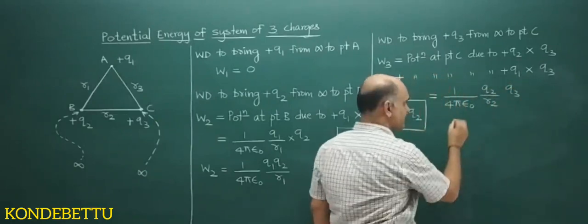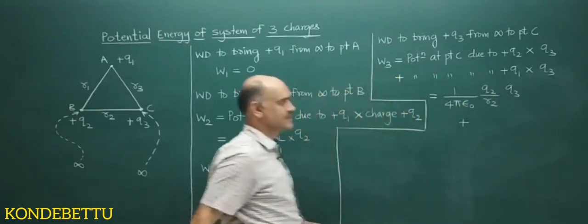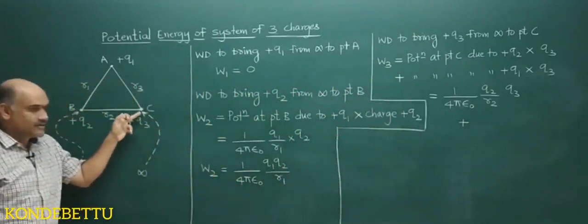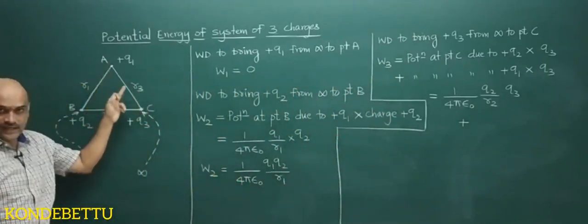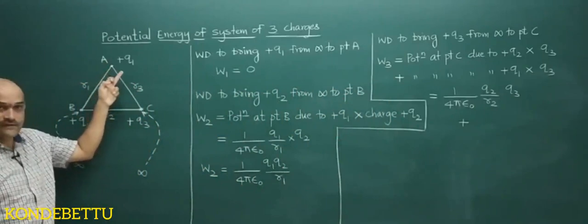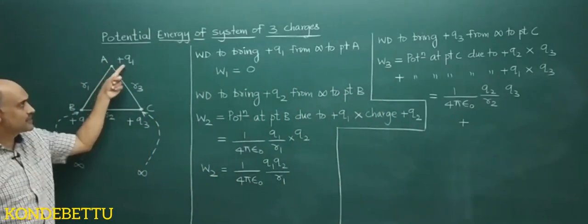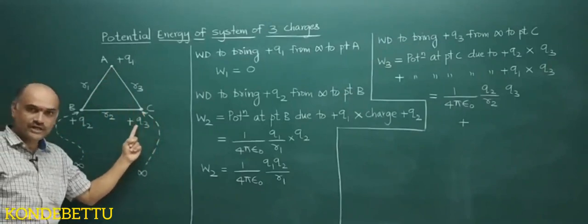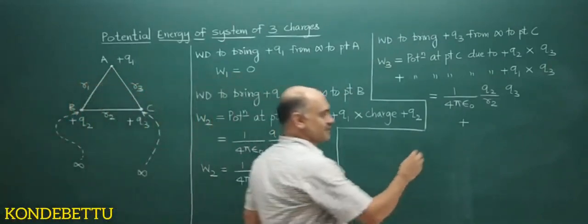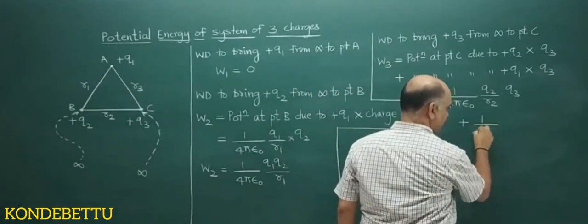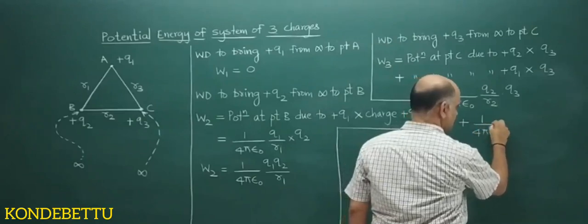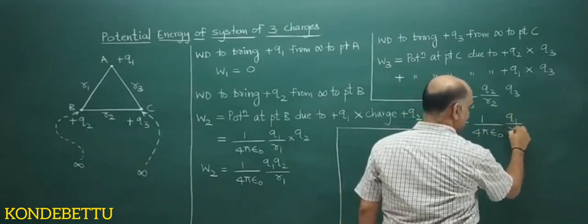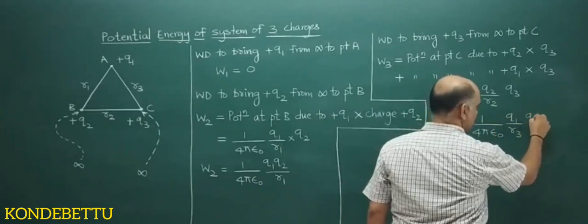Q3. Plus, similarly potential at C due to A will be 1 by 4 pi epsilon naught Q1 by R3. And again which charge we are moving? Q3. So 1 by 4 pi epsilon naught Q1 by R3 into Q3.